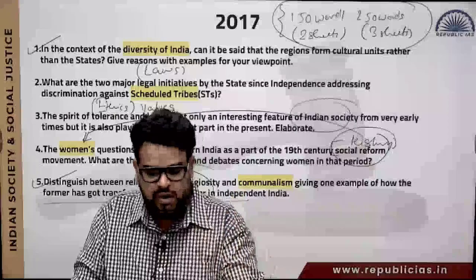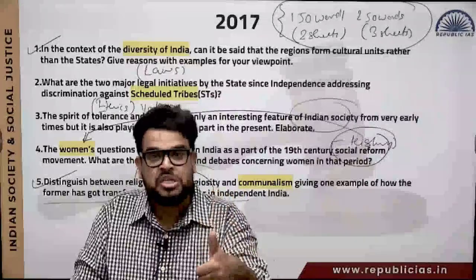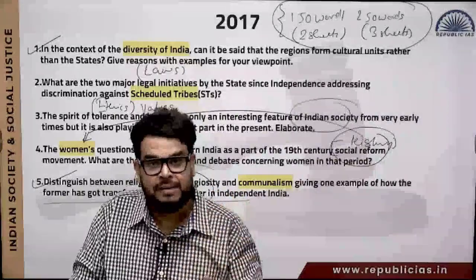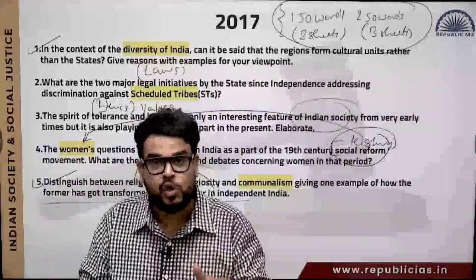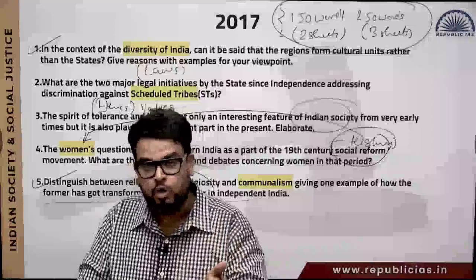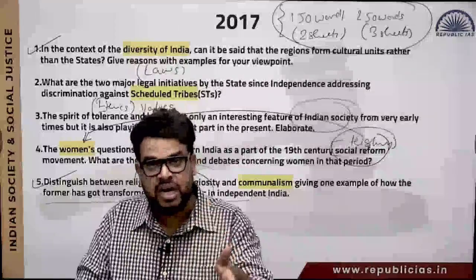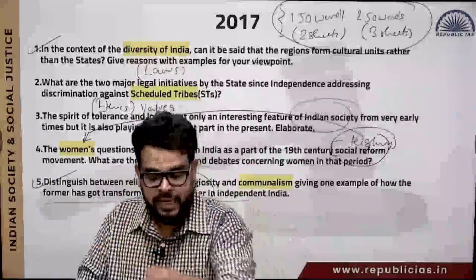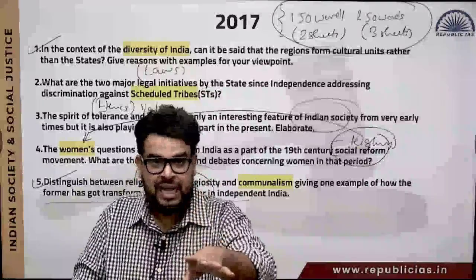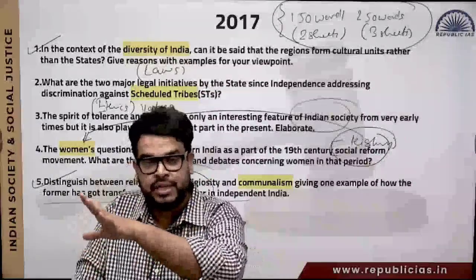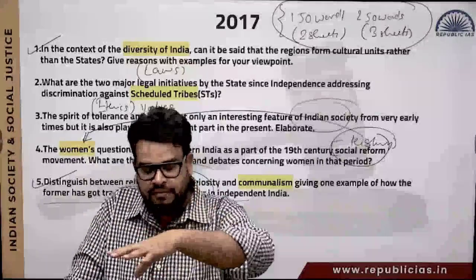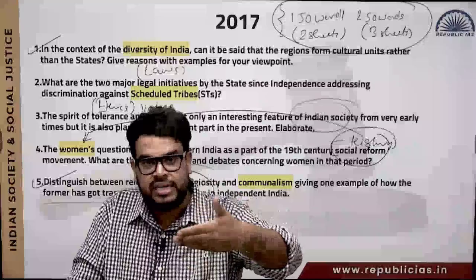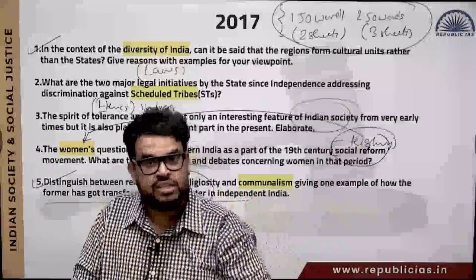So from this, what we have analyzed is that diversity of India needs to be prepared, scheduled tribes need to be prepared, women's needs to be prepared in a very holistic manner, and communalism also needs to be prepared. Now, when we look at 2017, 2018, we will see that some of these things keep on repeating in the future also. That is why, rather than directly going to the 2024 mains question, I have tried to start with 2017 so that you understand the whole transition also.